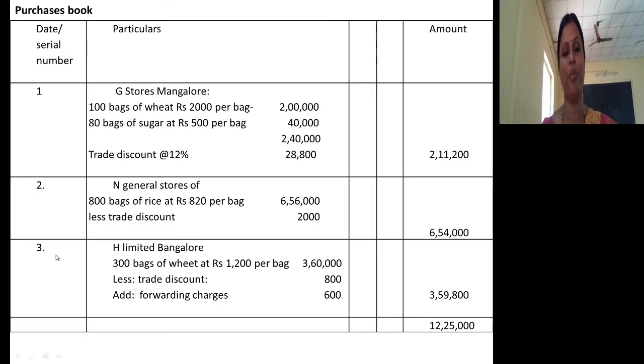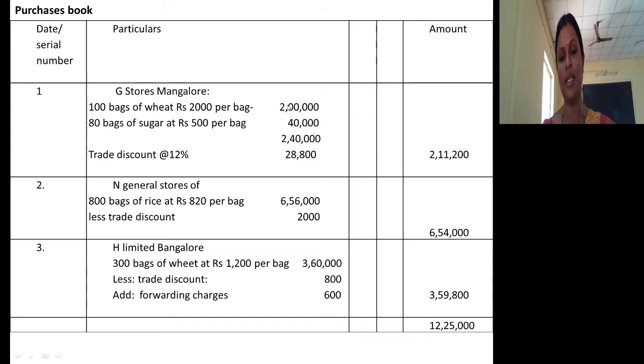So this is how I prepared. You just look at that. G Stores, in the particular column I supplied the name of supplier, 100 bags of wheat, 200 per bag, totally 2 lakh, 80 bags of sugar, 500 per bag, 40, totally 2,40,000. Trade discount allowed by them was 12%. On 2,40,000 you calculate 12%, you will arrive at 28,800. This is the net amount.